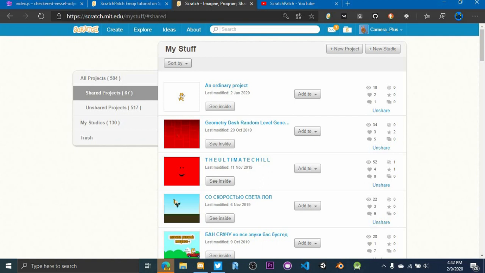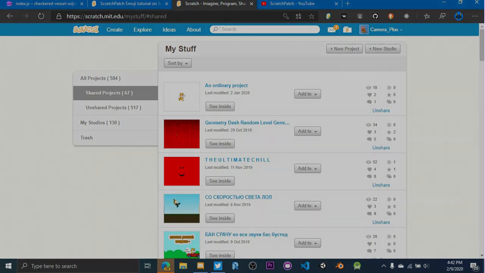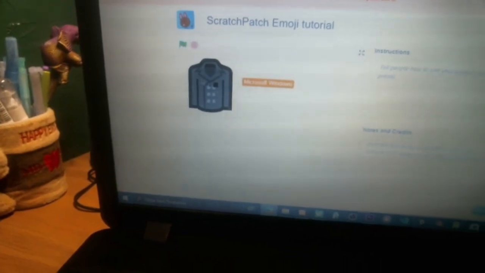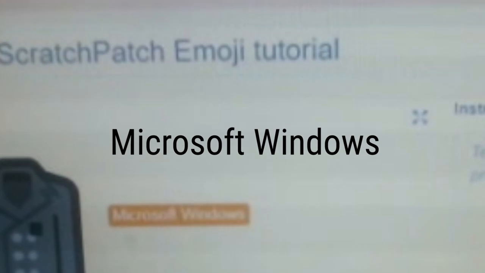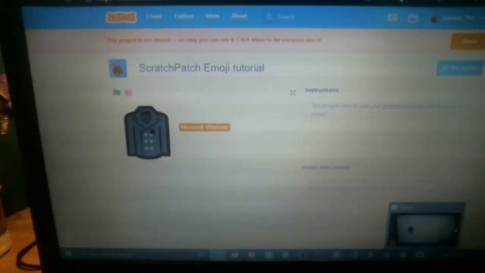In today's tutorial, we will create an operating system detector in Scratch 3.0. So, for example, you can detect if a user has a Windows PC or an Apple Mac or iPhone. It also works for Android and Samsung phones. Here, I'm using my laptop running Windows 10, and as you can see, it tells me that I'm using Windows.